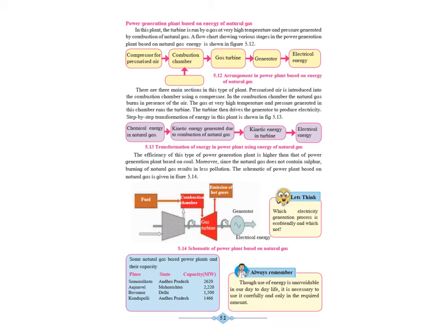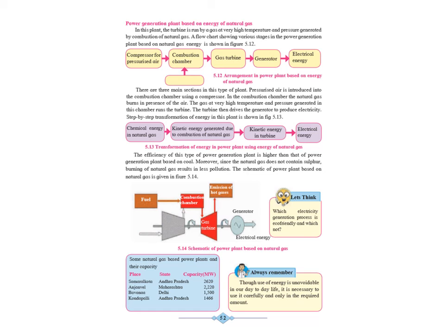Compressor for pressurized air, combustion chamber, down there is a blank, you have to write down natural gas over there, that is the fuel or energy source that is used, gas turbine, generator and electrical energy. There are three main sections in this type of plant. Pressurized air is introduced into the combustion chamber using a compressor.